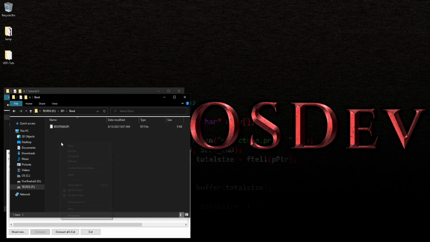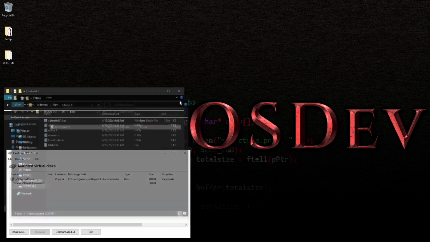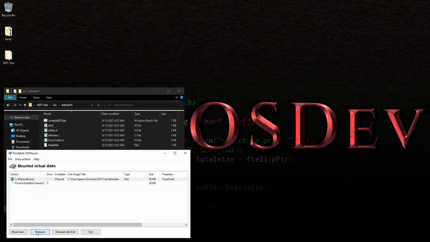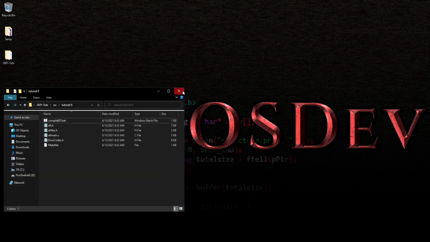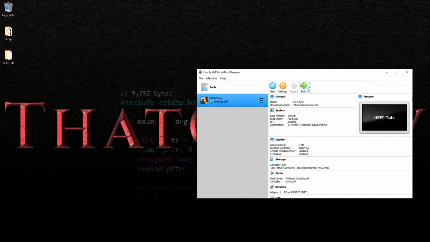All right, click on that and replace. Can't break traditions. Might as well stick with it. All right, so close that. And let's open up our trusty VirtualBox, and just go with it.